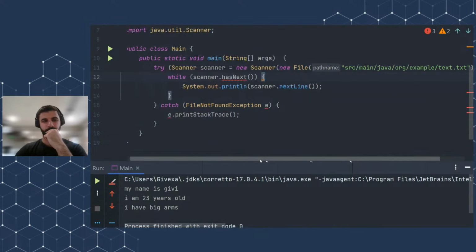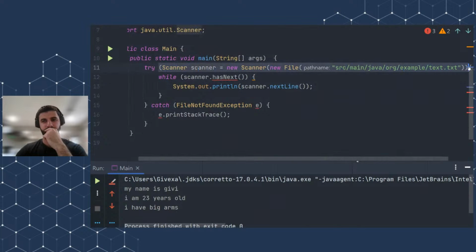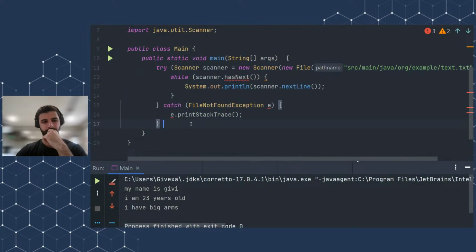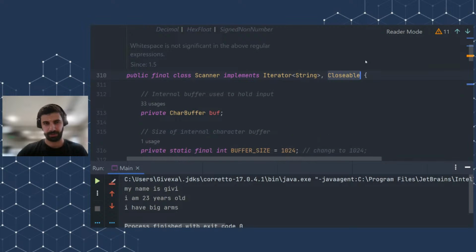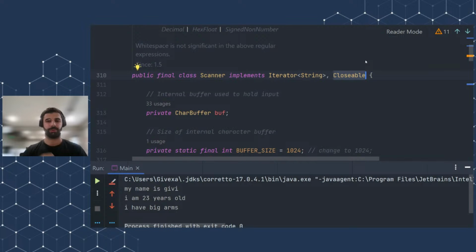And basically what you're doing is you're opening braces and declaring a block of resource there. And as you can see, we have only written a few statements compared to the other, and it has closed the resource automatically because the Scanner class implements Closeable. As I mentioned, for a resource to be eligible for try with resources, it should implement either Closeable or AutoCloseable.